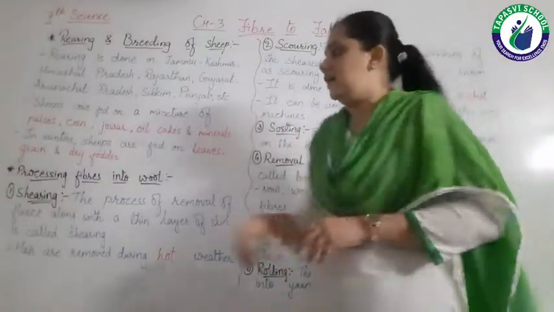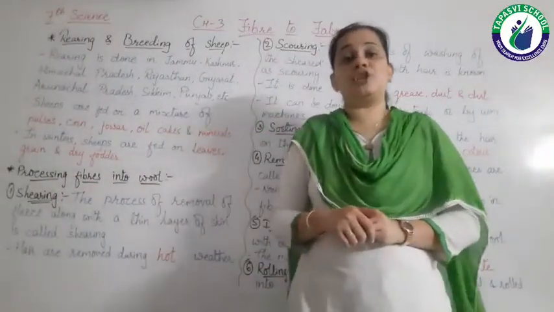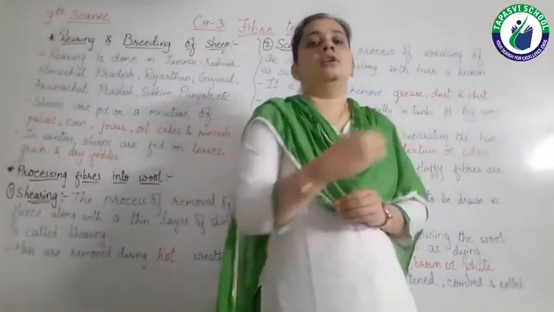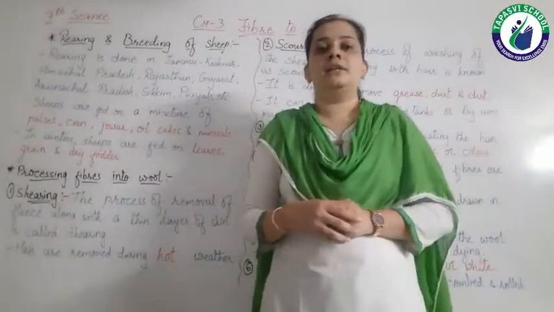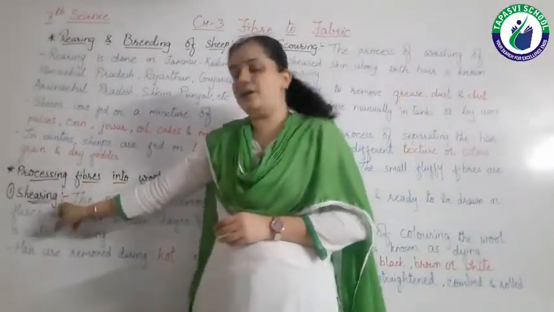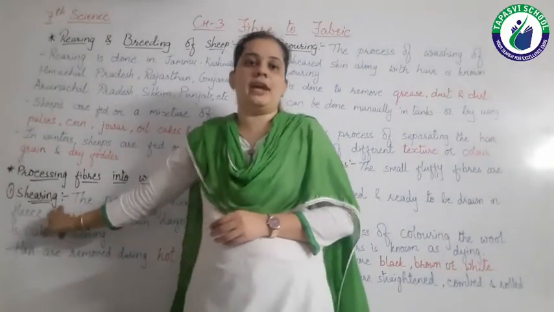The steps are: first, shearing. This is not sharing, meaning we are giving something to someone, right? You can see here the spelling of it, that is shearing.